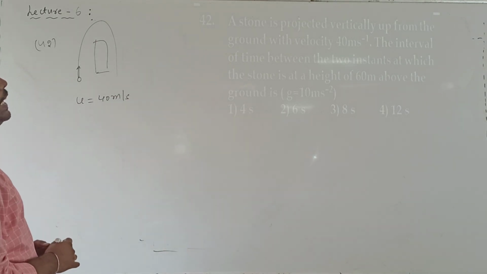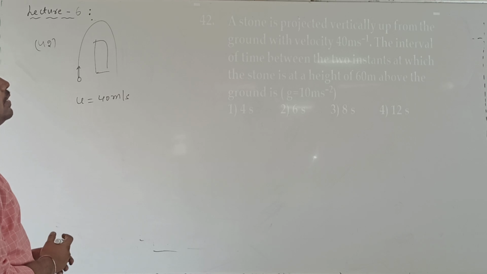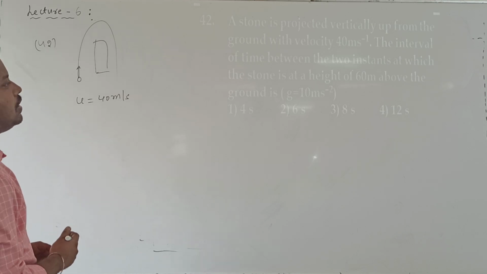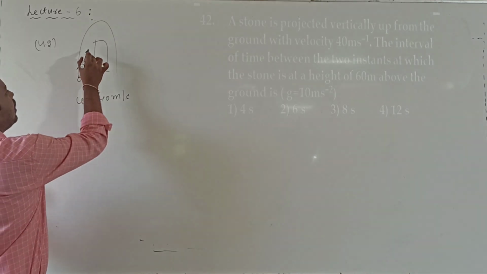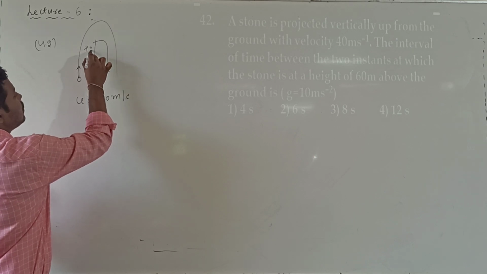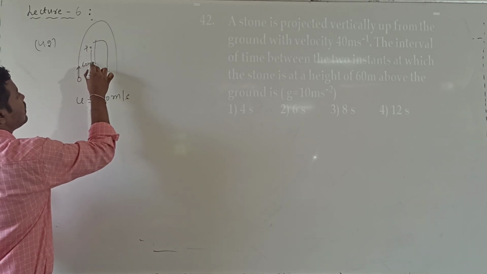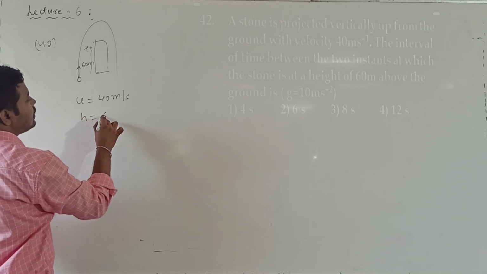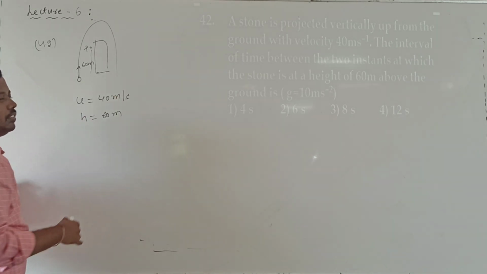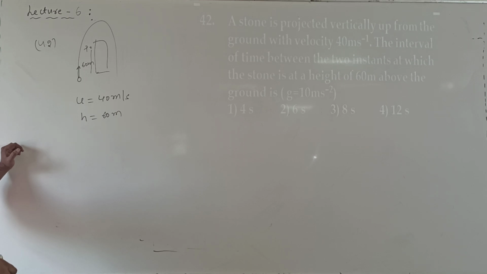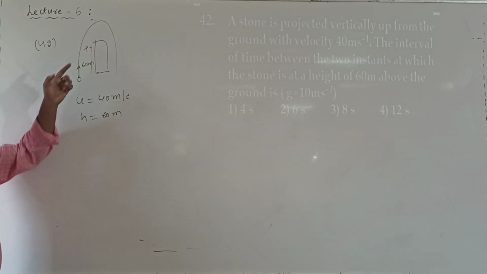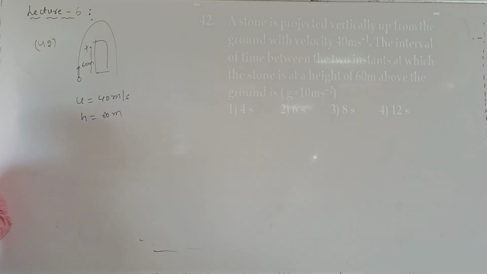Okay? The interval of time between the two instants at which the stone is at a height of 60 meters above the ground. Let me consider a point P. So this point is at a height of 60 meters. So what about the h value? Let me call that 60 meters, the S value or h value. Now what happens? The stone crosses the point P twice in its journey, 2 times.